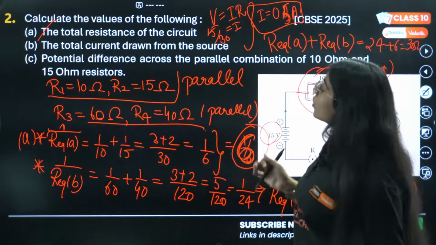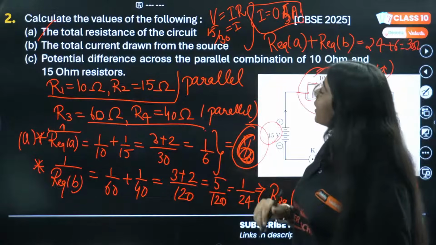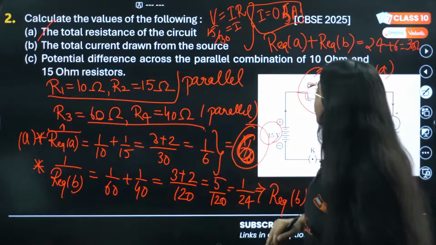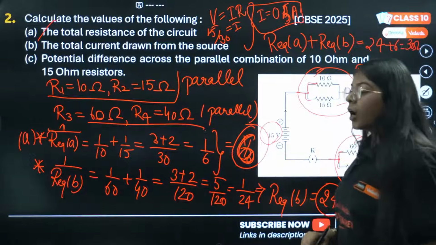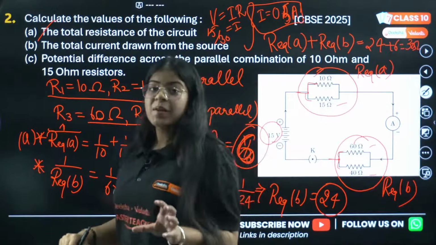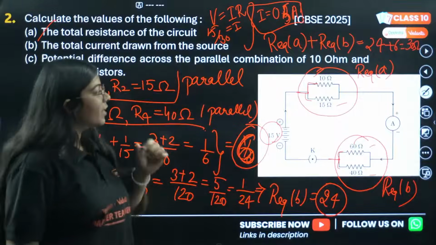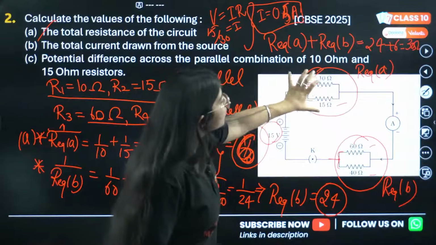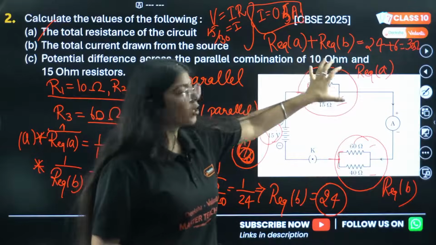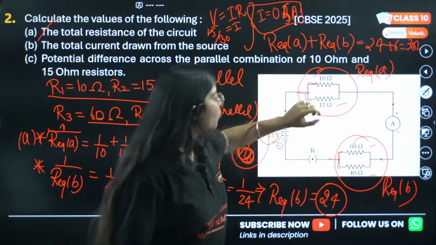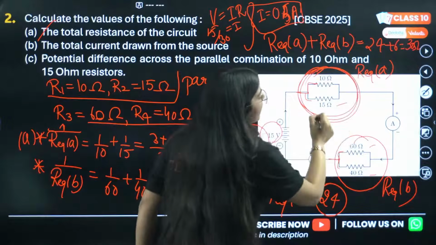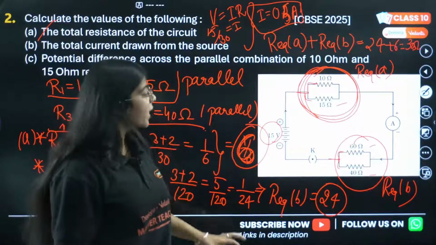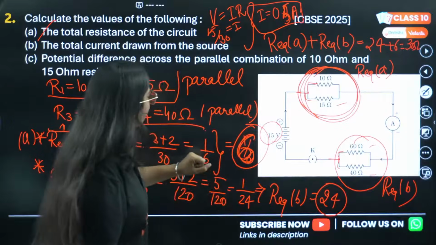Okay, let's move on to the third part, which says we need to find the potential difference across the parallel combination of 10 ohm and 15 ohm. Now read this very carefully. They need us to find the potential difference not in the whole circuit, not just 10 ohm, not just 15 ohm, but the combination of 10 and 15 ohm.